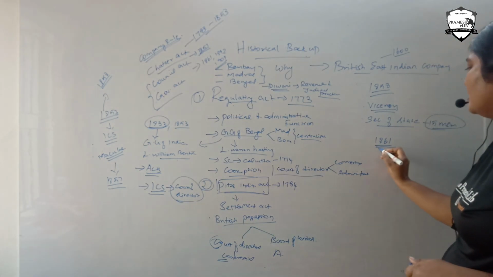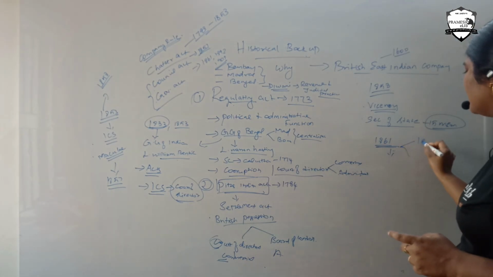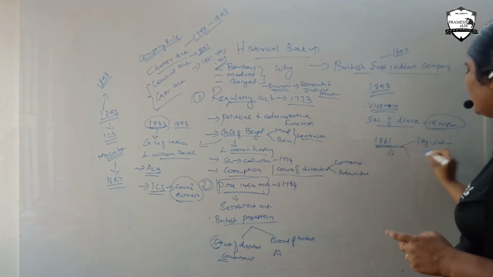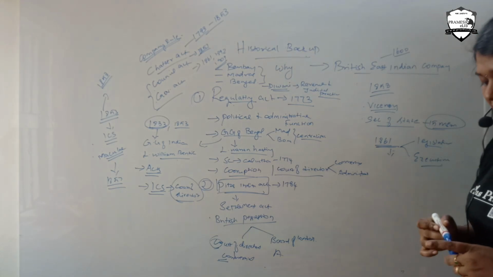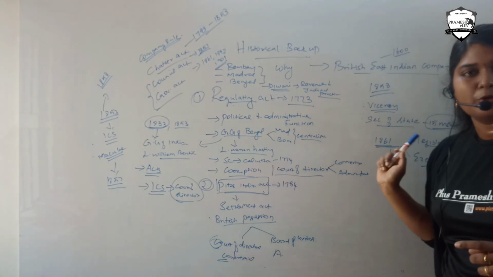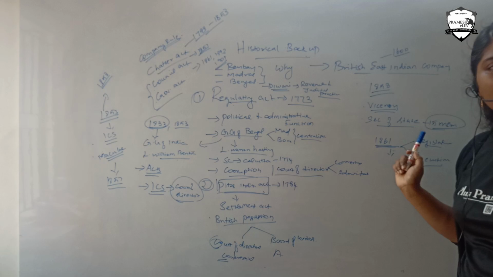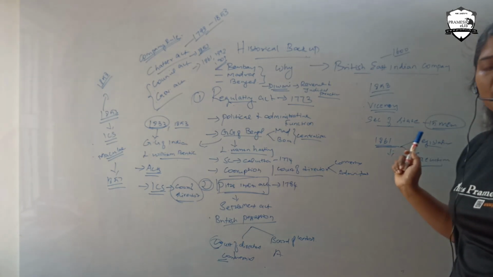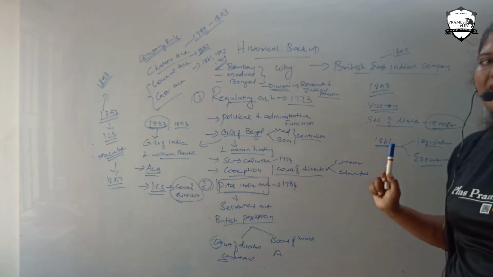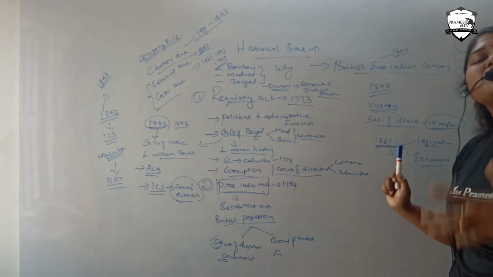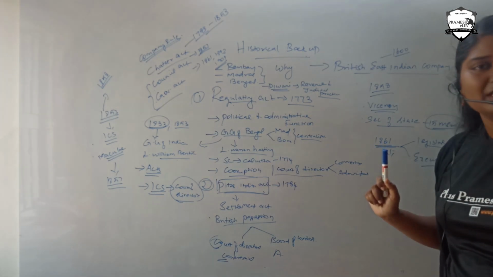In the 1861 Act, they had legislative and executive wings. The legislative wing is the law-making body, as in the present government, where the parliament makes the laws. Similarly, this legislative wing would make laws, and the executive wing would proceed with the law among the people.